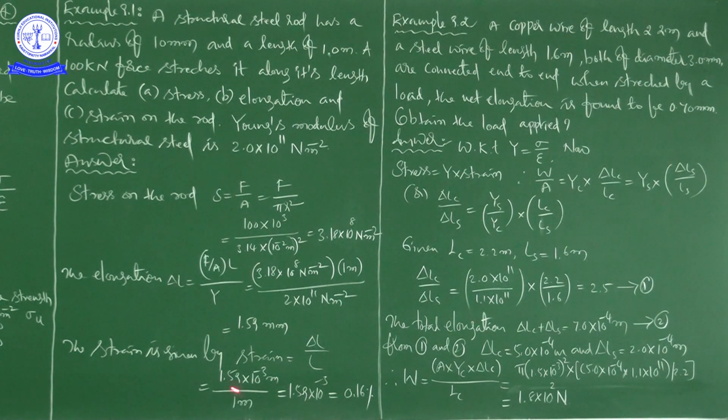So that is 1.59 into 10 to the power of minus 3 meters divided by 1 meter. The meter gets cancelled, and we get 1.59 into 10 to the power of minus 3. You can write it as 0.16%.